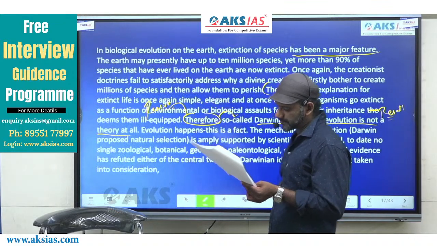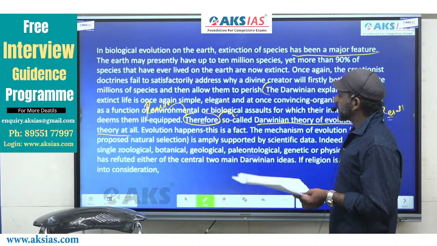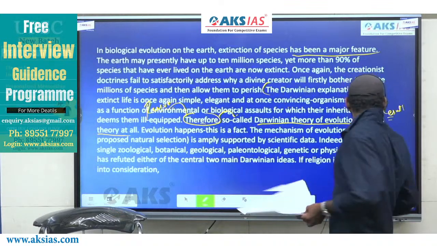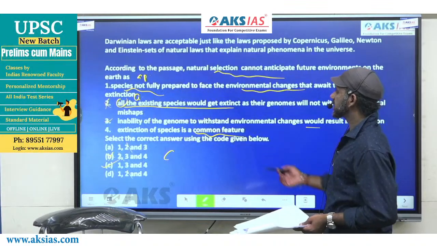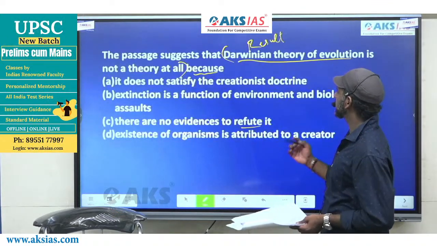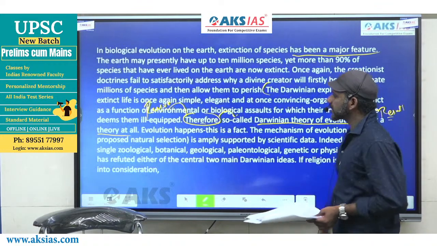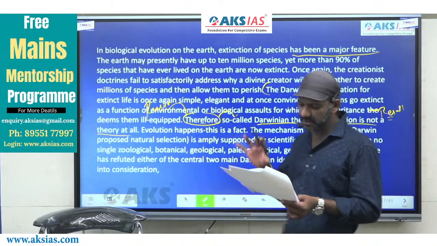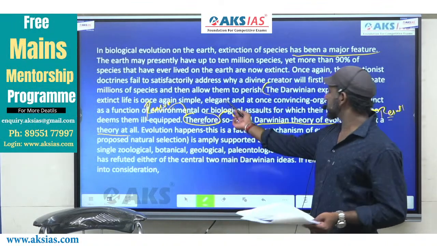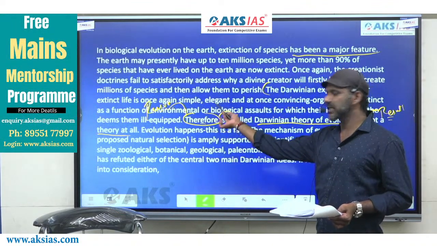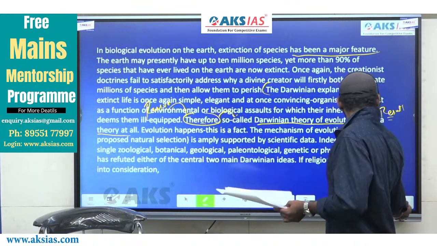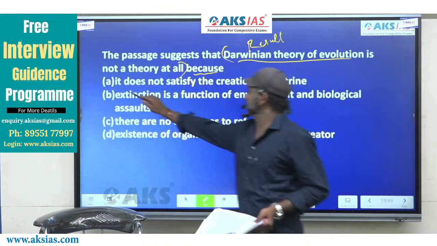Come to option A. It does not satisfy the creationist doctrine. Yet not satisfying the creationist doctrine is not a part of the details given in this sentence. A cannot be the answer to this question.